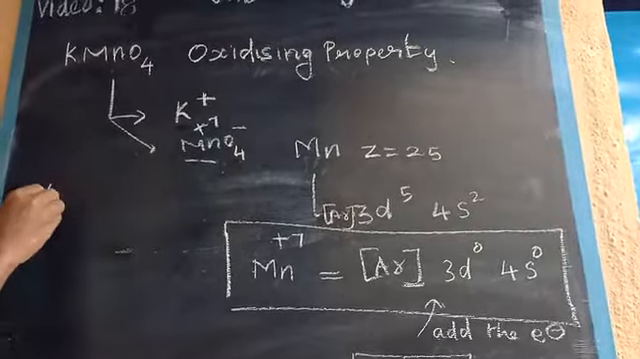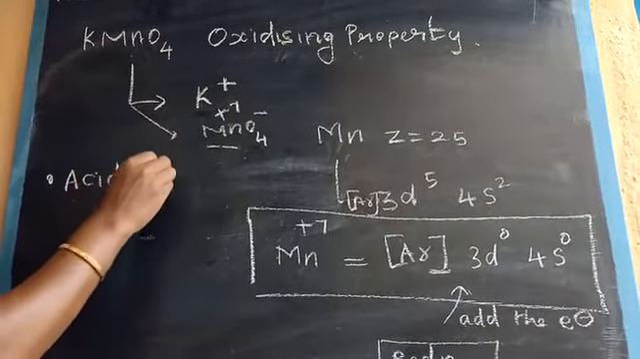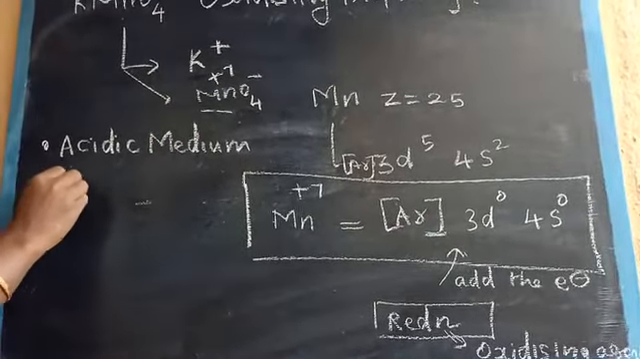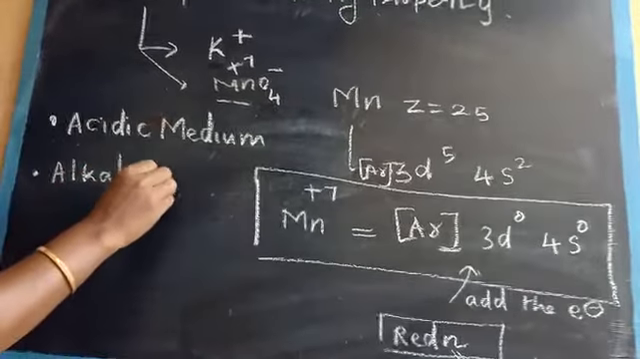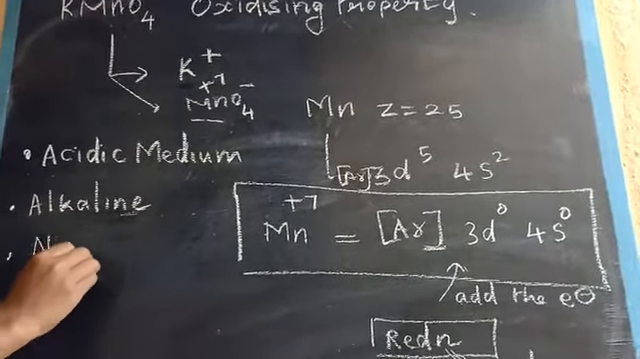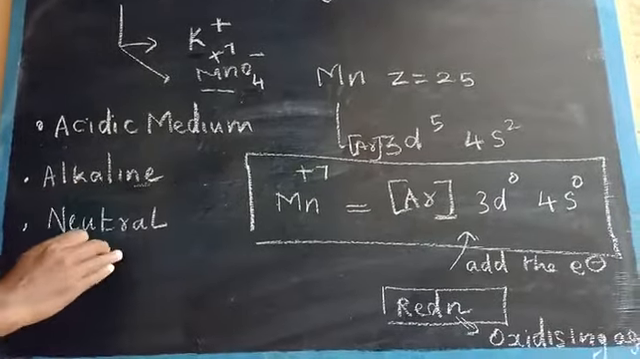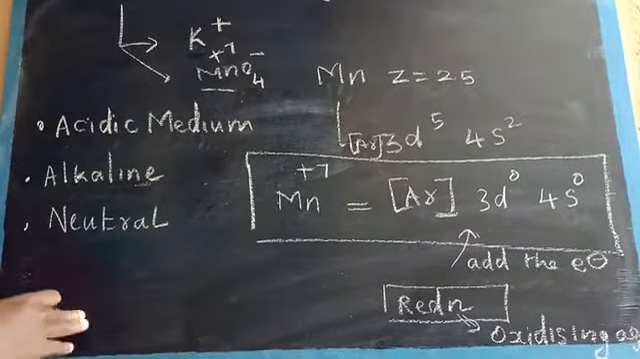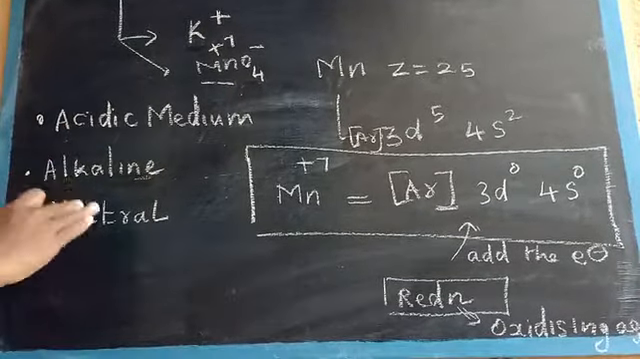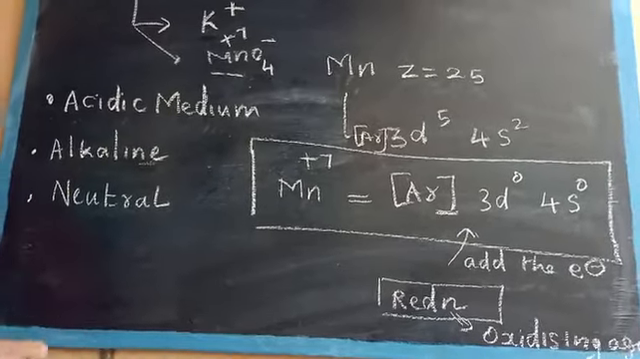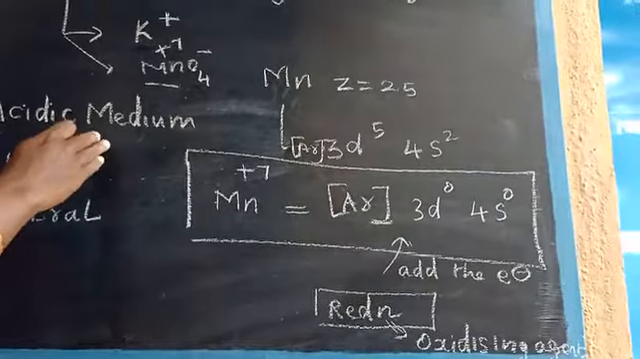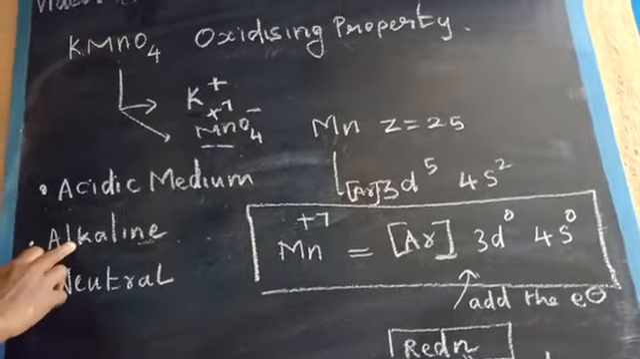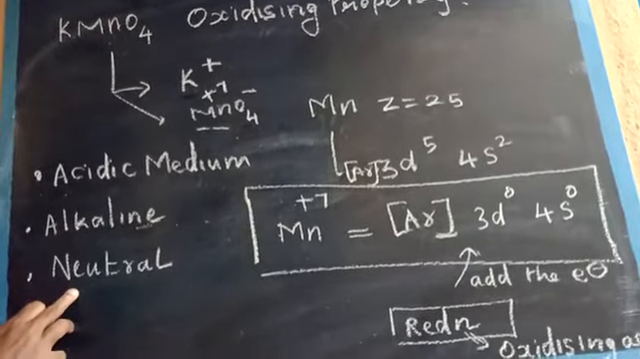Different medium means one is acidic medium, next one alkaline medium, and next one neutral medium. So in three media, this KMnO4 acts as a powerful oxidizing agent. At the same time, the different media give different products; it does not give the same product. We saw acidic medium in the previous video. For this session, we are going to discuss alkaline as well as neutral medium.